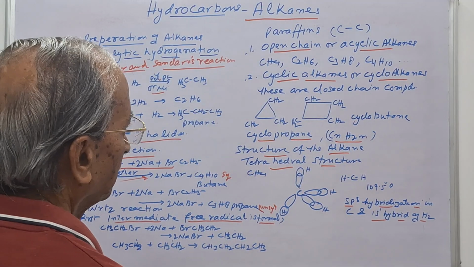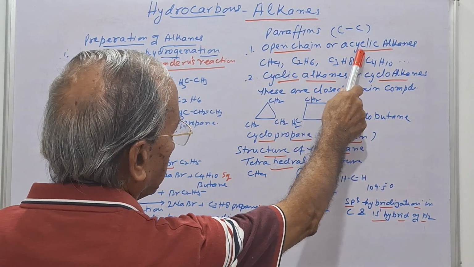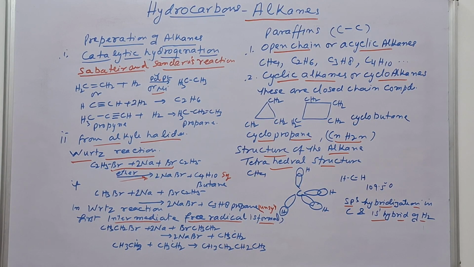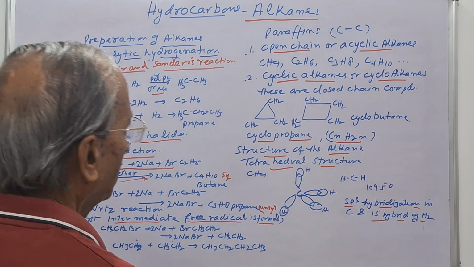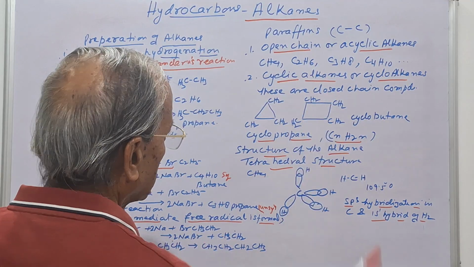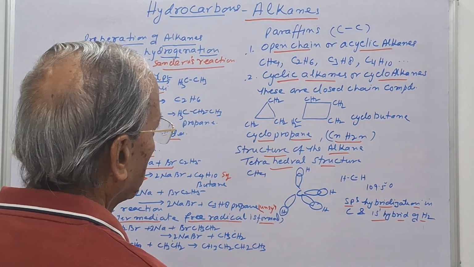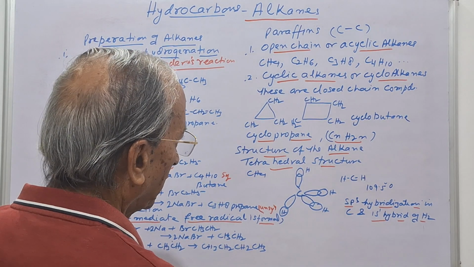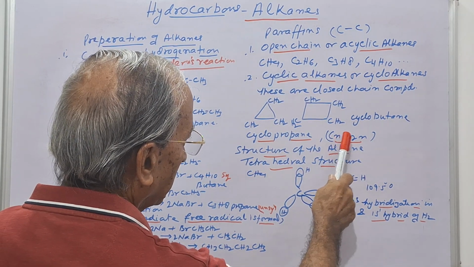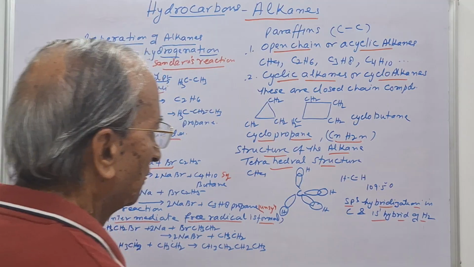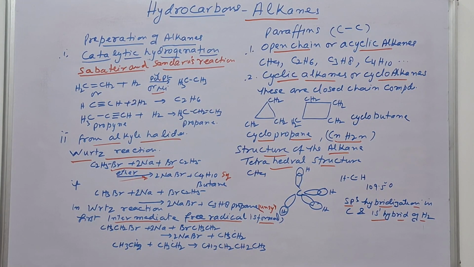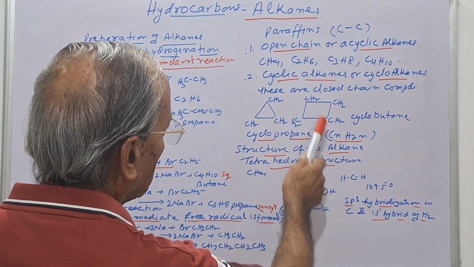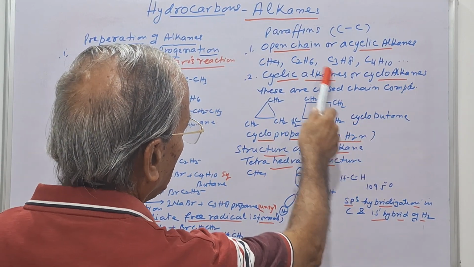Now, the general formula of open chain acyclic alkanes is CnH2n+2. But in the case of cyclic alkanes, when it forms a closed chain, the general formula becomes CnH2n, where n is the number of carbon atoms, because in a closed chain there is a loss of two hydrogens from the open chain.